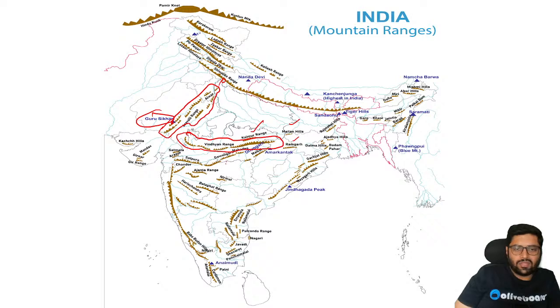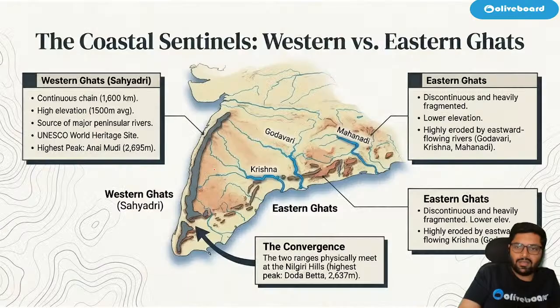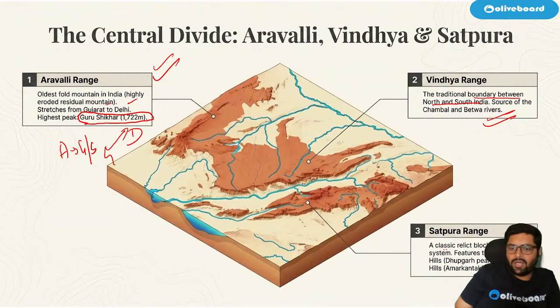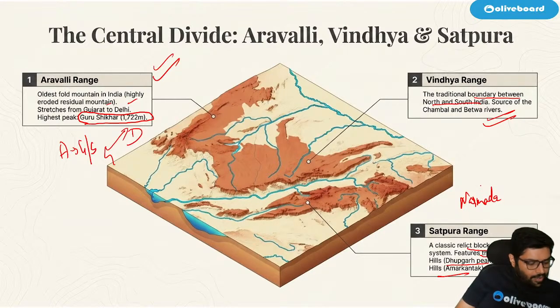To the south of Vindhya, we have Satpuras. Can you see this? This is the Satpura range. Extension of Satpura, we have the Ajanta range. I hope we are clear. The Satpura range is a classic relict block mountain, featuring the Mahadev Hills, Dhupgarh Peak, and Maikal Hills, Amarkantak. Amarkantak is the source of the Narmada River, as we just saw. I hope everything is fine.